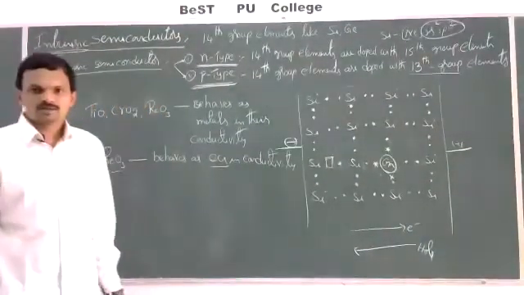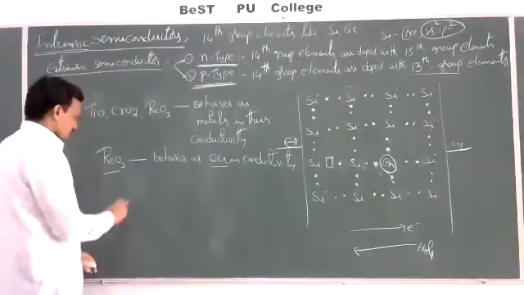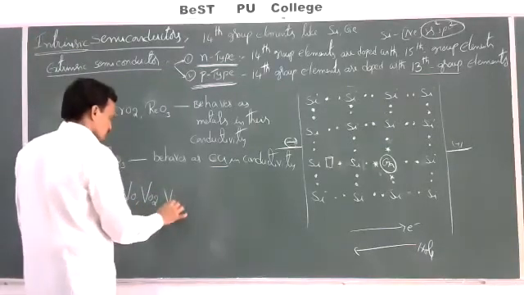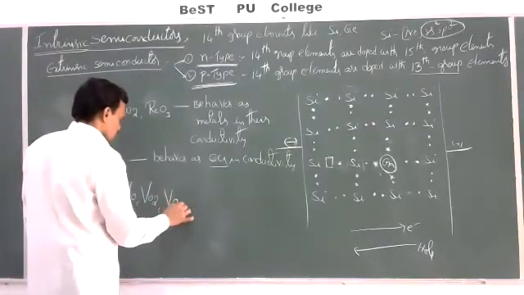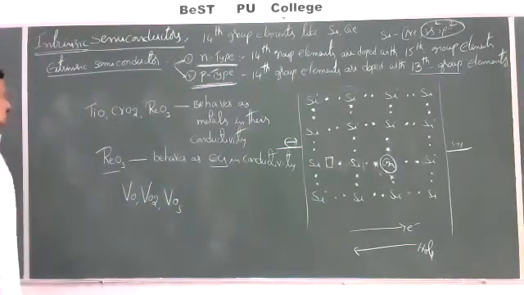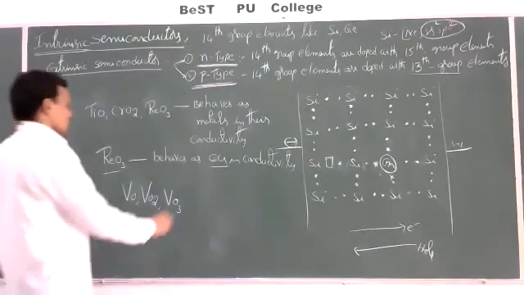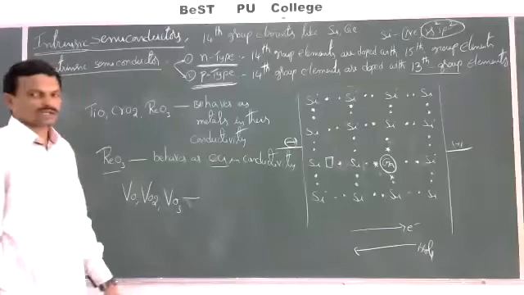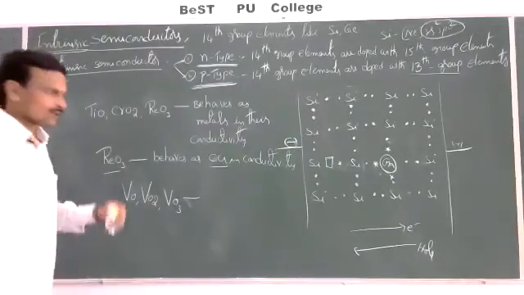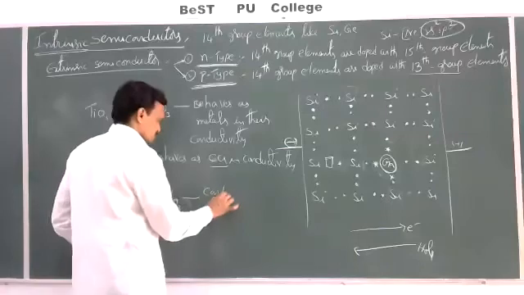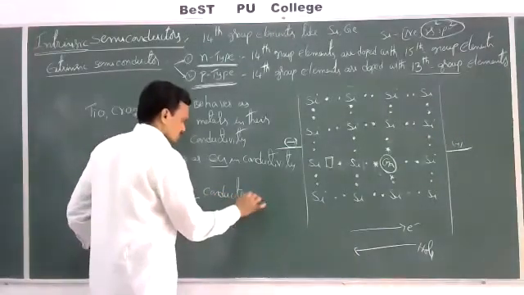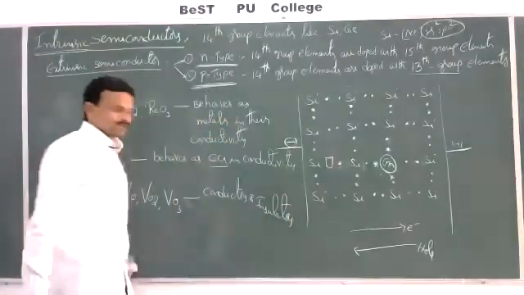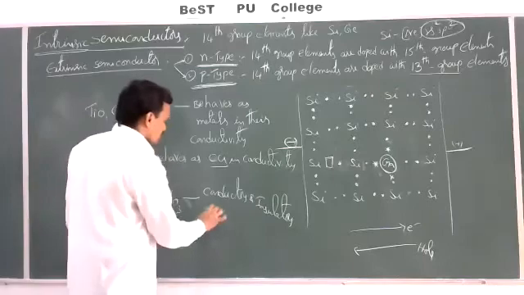And if you take some compounds like VO, VO2, VO3, like this, TiO3, these compounds can behave as conductors as well as insulators, depending on temperature.